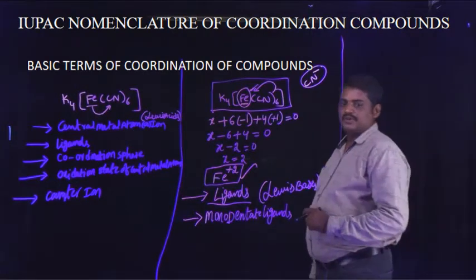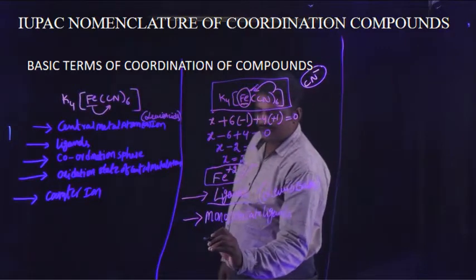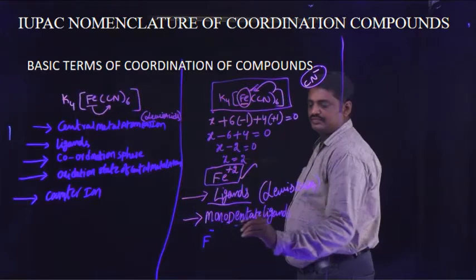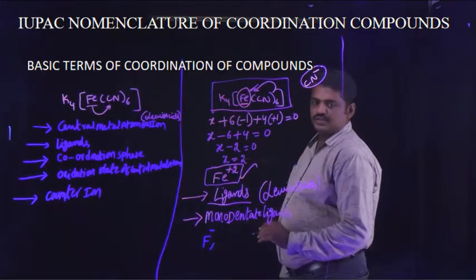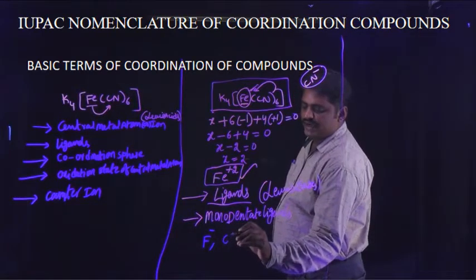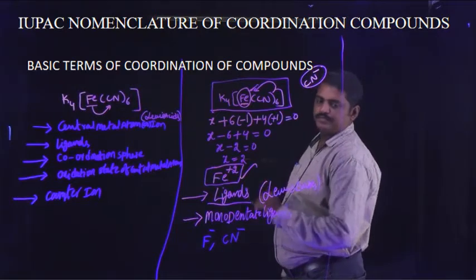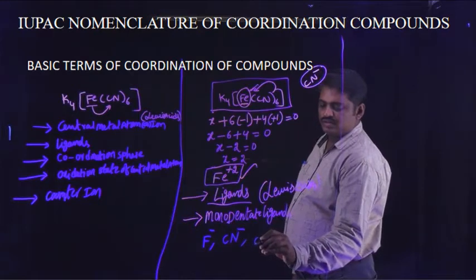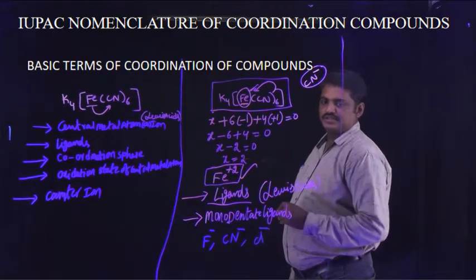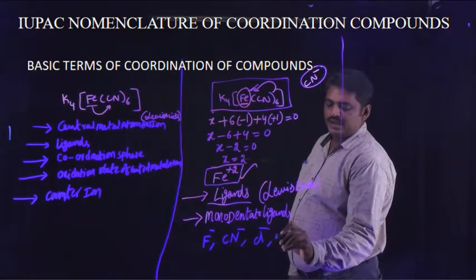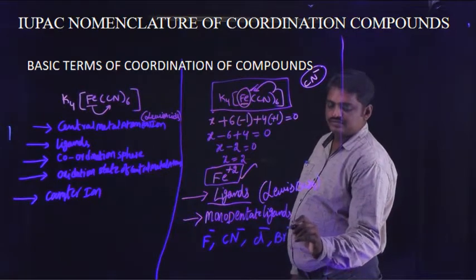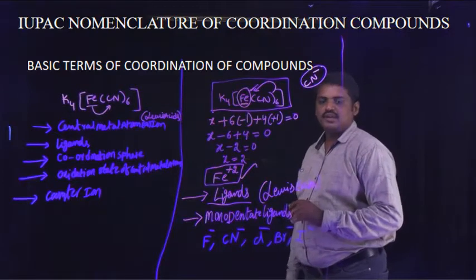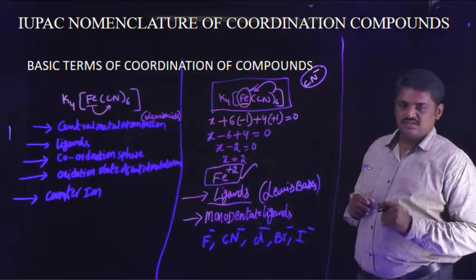For example, F minus, fluoride ion, and next CN minus, and next Cl minus, Br minus, I minus. These are the monodentate ligands.